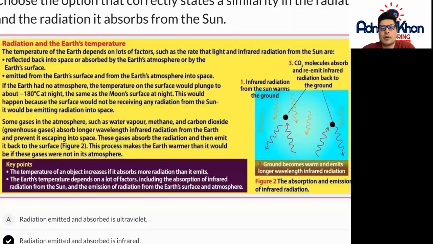Hello there, and welcome to more about infrared radiation. So first of all, let's talk about radiation and the Earth's temperature.